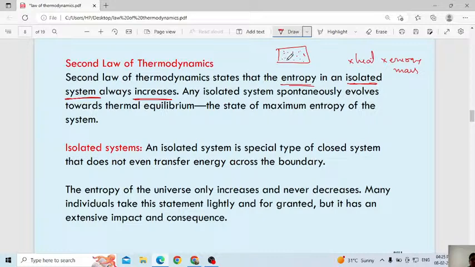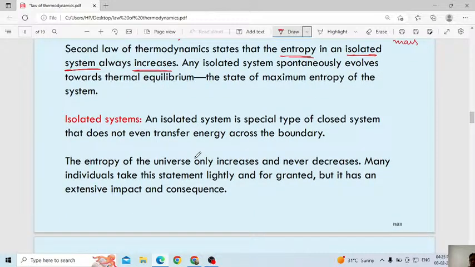What is meant by this? The randomness, otherwise the disorder. Randomness means if the particles are arranged in a particular pattern, then at that time we consider the entropy to be less or decreased. But if the atoms are arranged irregularly and also moving in zigzag motion, in that case we consider entropy to be more. With an example I will explain, don't worry.